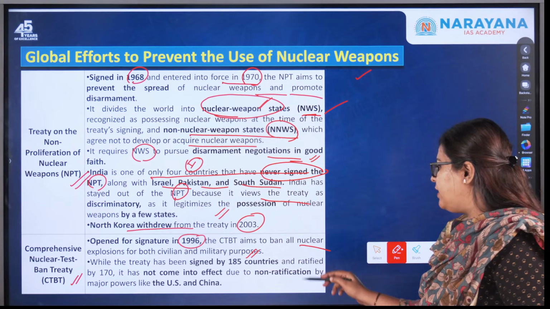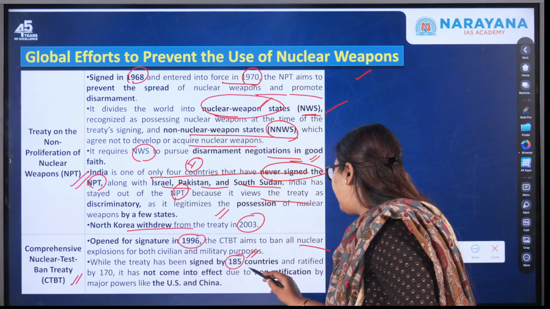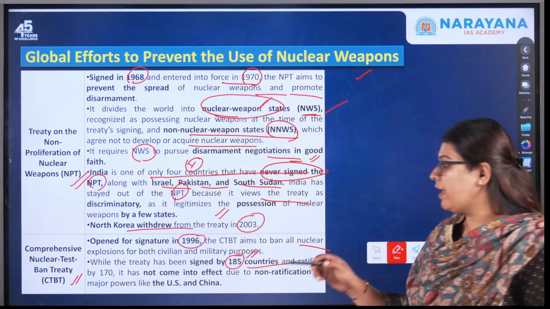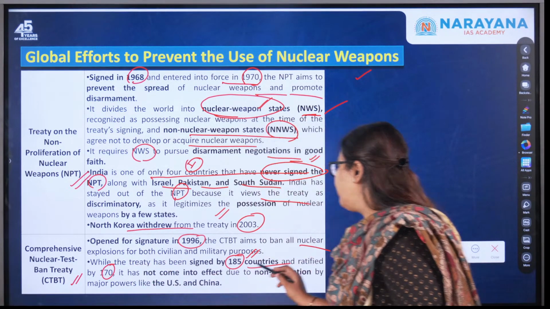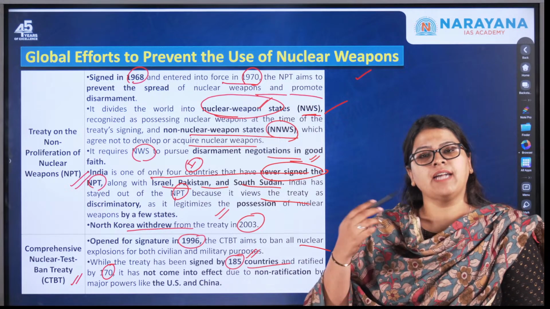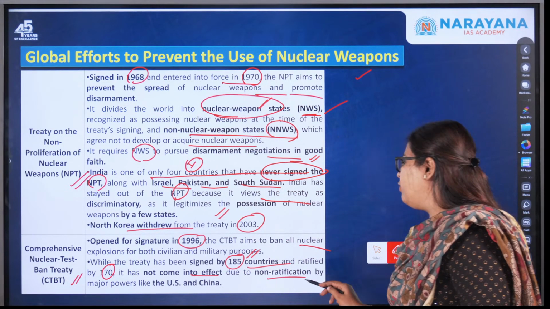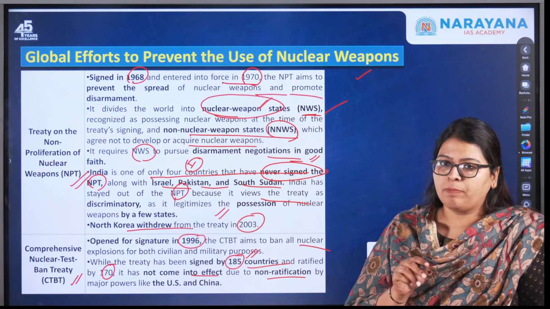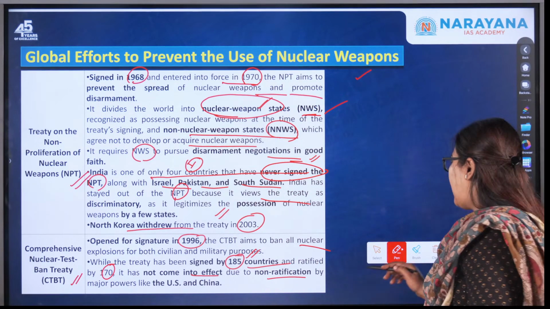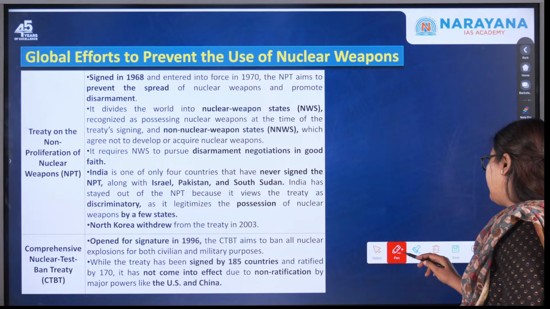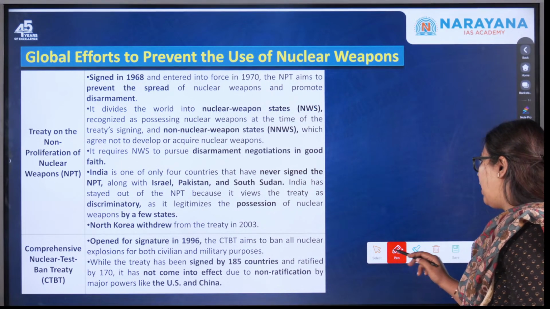The treaty has been signed by 185 countries and ratified by 170, so this is the difference between signing and ratification of a treaty. It has not come into effect due to non-ratification by major powers like the United States as well as China. This is something we need to understand.